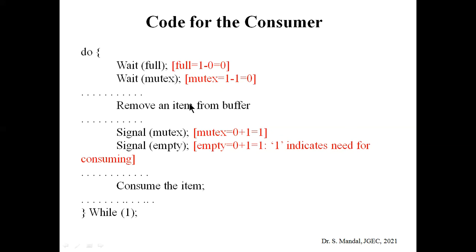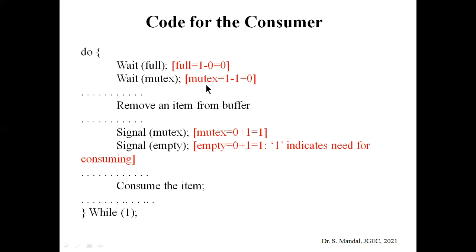That means we need to go through the entry section, so we call the wait process. First, wait full: the latest value of full becomes 1 minus 1, that is 0. So the value of the full semaphore is now 0, and next, wait mutex.